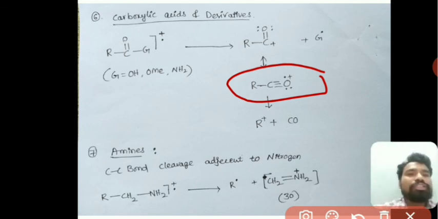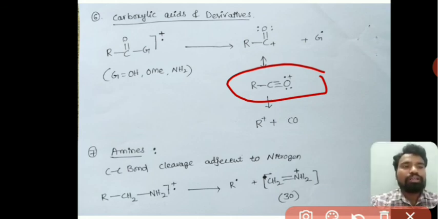The next one is amines. The fragmentation in amines is similar to alcohols, because in alcohols the carbon-carbon bond cleavage takes place adjacent to the oxygen atom. In amines also, the carbon-carbon bond breakage takes place adjacent to the nitrogen.